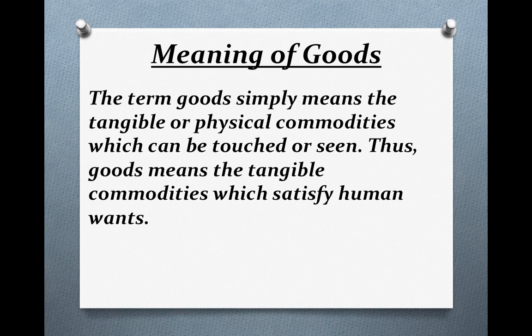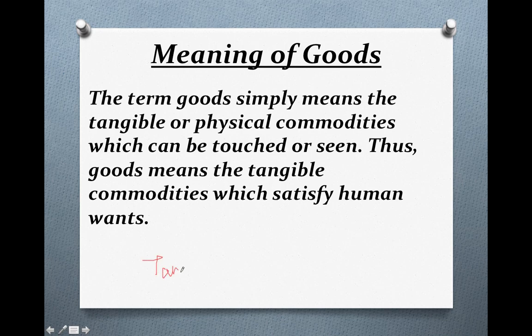The first topic we have already discussed in my previous video, but just for revision I'm going to quickly revise it. What was the meaning of goods? Any tangible commodity. Tangible means which we can see and touch.